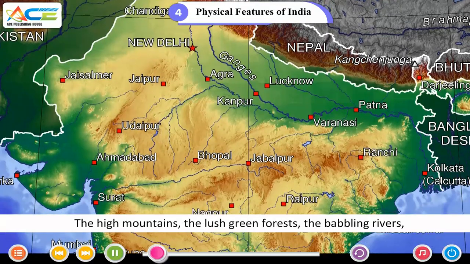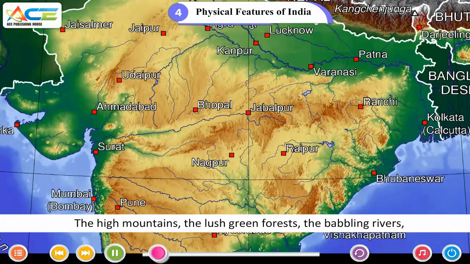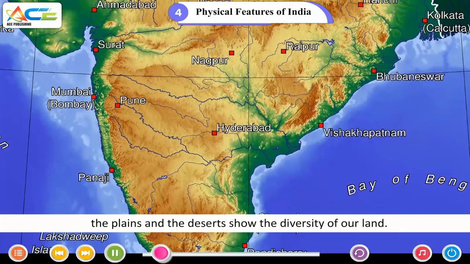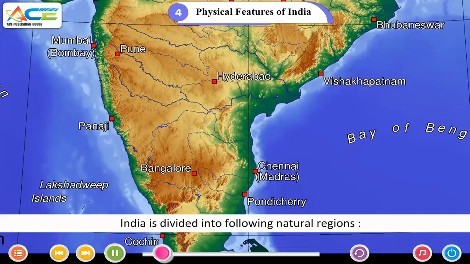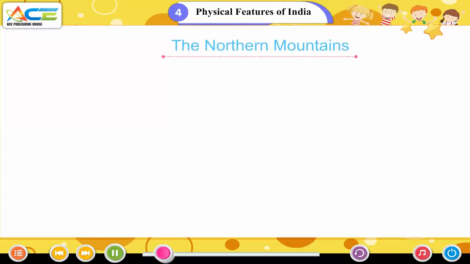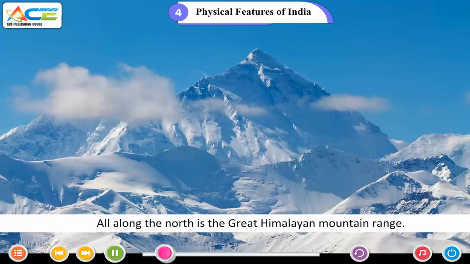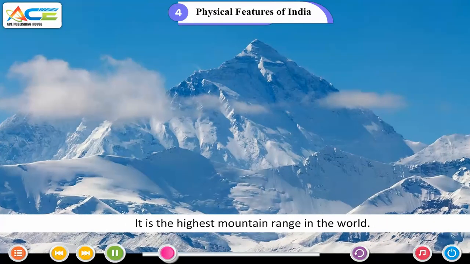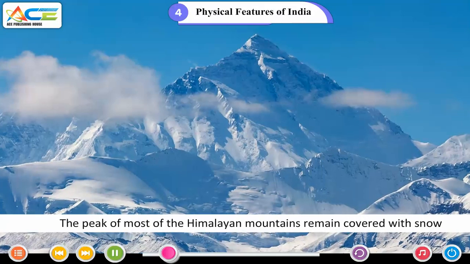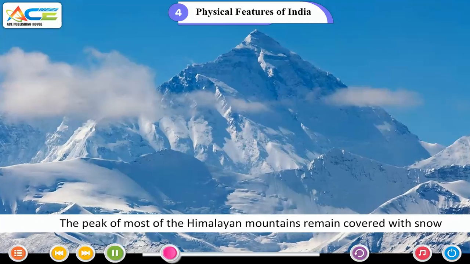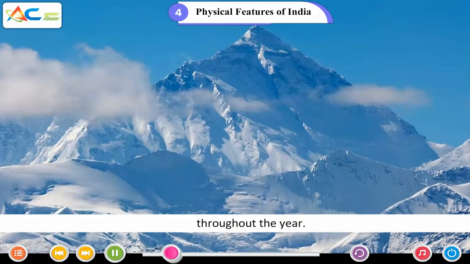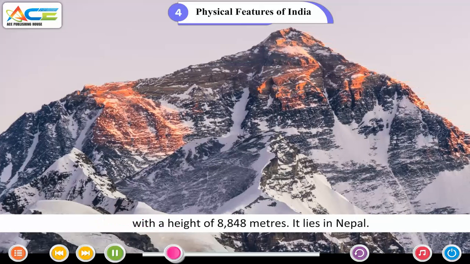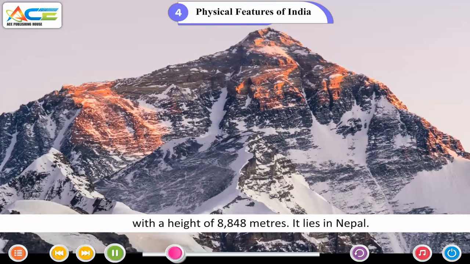The high mountains, the lush green forests, the babbling rivers, the plains and the deserts show the diversity of our land. India is divided into the following natural regions. The Northern Mountains. All along the north is the Great Himalayan mountain range. It is the highest mountain range in the world. The peaks of most of the Himalayan mountains remain covered with snow throughout the year. Mount Everest is the highest mountain peak in the world with a height of 8,848 meters.